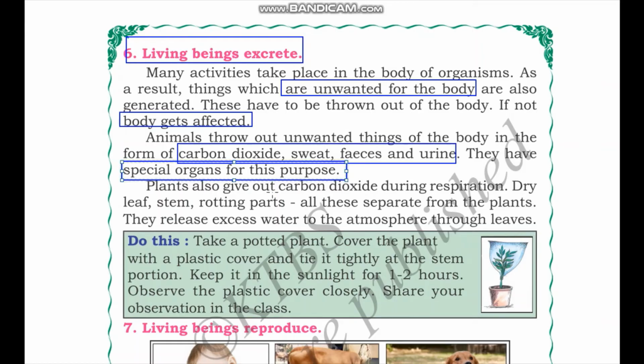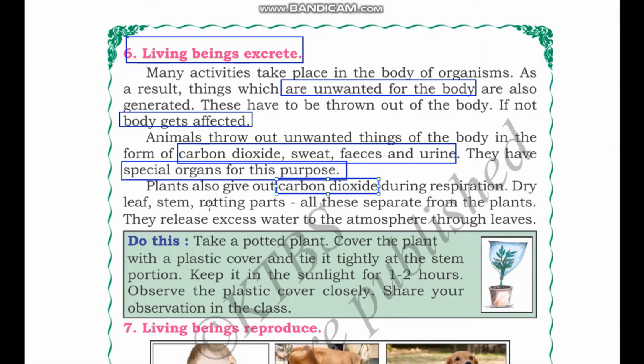Plants also give out carbon dioxide during respiration. Dry leaf, stem, rotting parts, all these separate from the plants. So all these things, that is dry leaves, the stem after it has become dry, and different rotting parts of the plants, are also unwanted to the plant, and the plant will get rid of them.